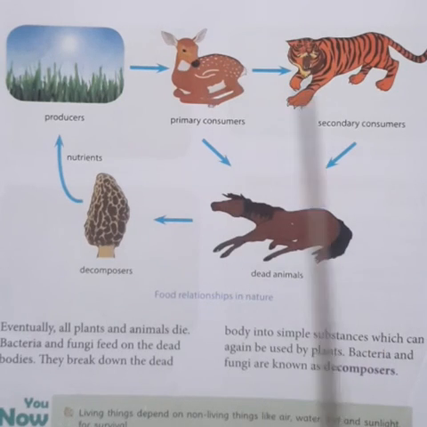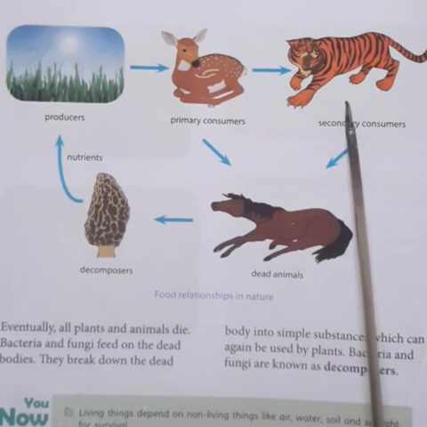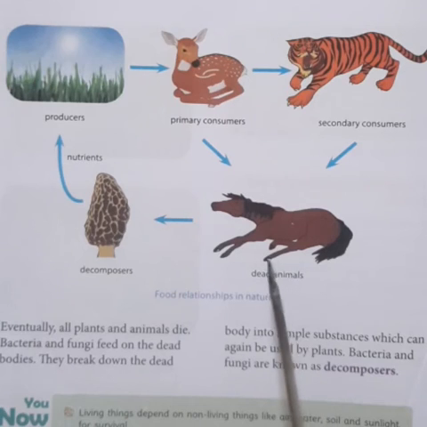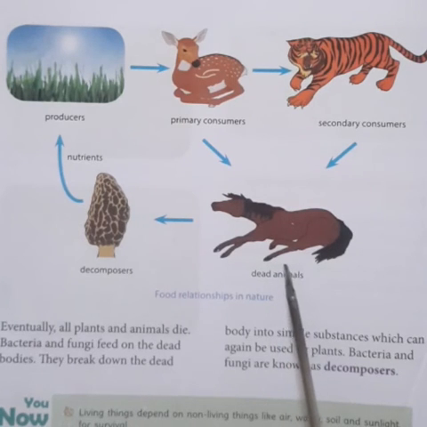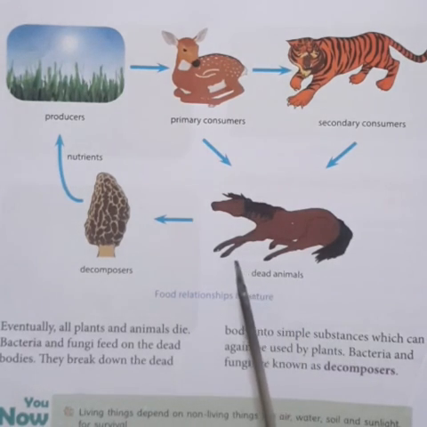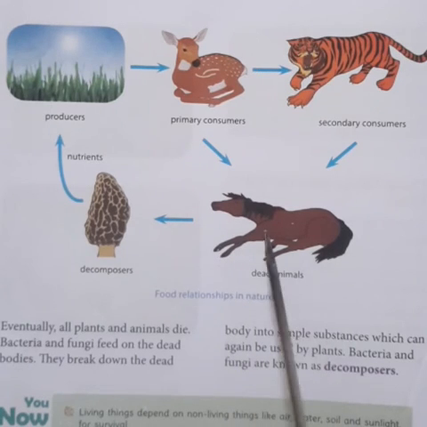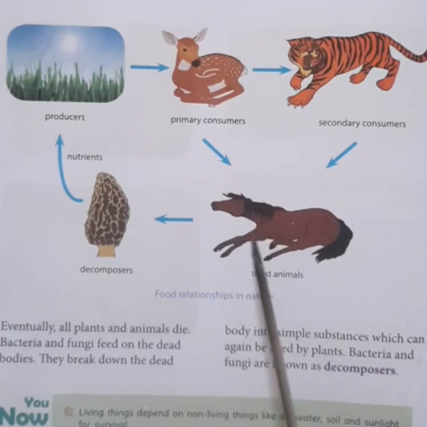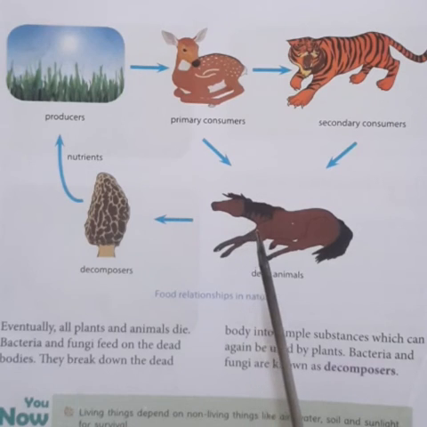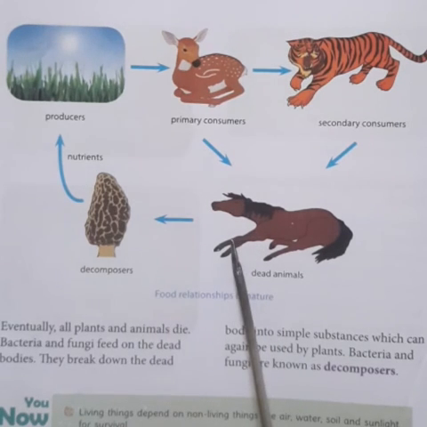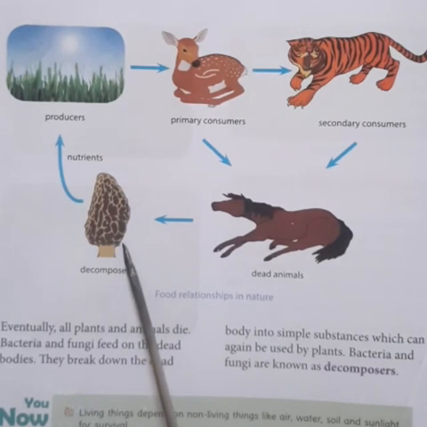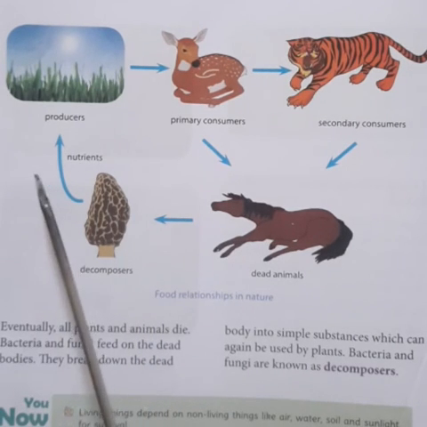So when these primary consumer and secondary consumer die, they are added up to the soil. So all the dead animals or plants join the soil and decomposers help in converting them into humus.